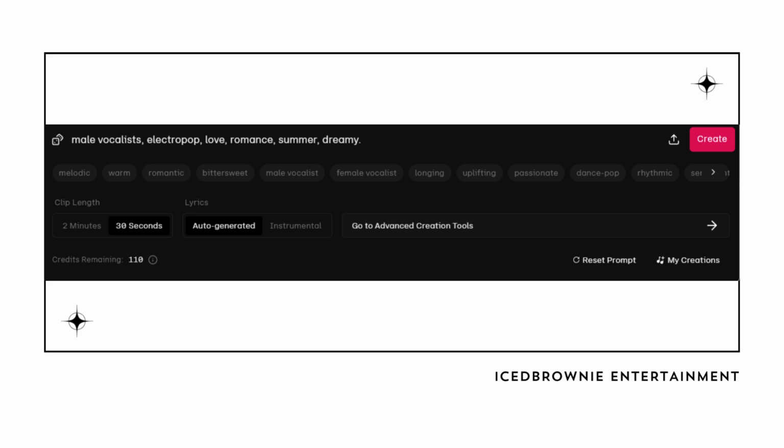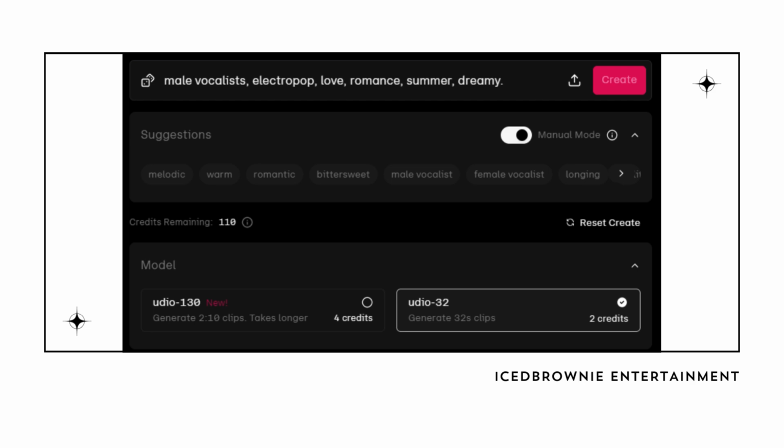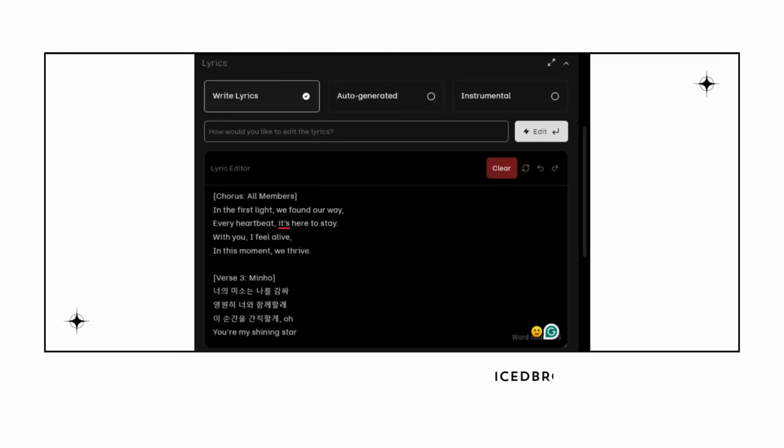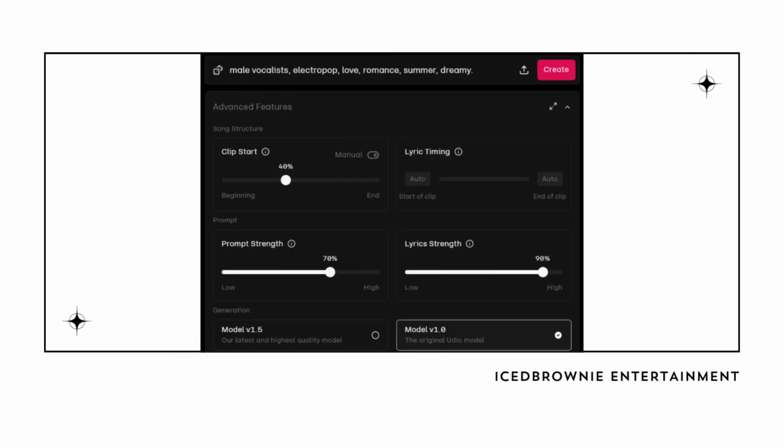Also, don't forget to include the gender of your artist in the prompt to avoid any mismatches. Before you hit create, make sure to go into the advanced creation tools and tick the manual mode section unless you don't mind Udio rewriting your prompt. This gives you more control over the final sound. Once that's done, scroll down and click Write Lyrics. Udio will guide you on how long your first snippet will be. For this, I usually paste in either the 3rd and 4th verses or the chorus of the song to start things off. Next, open the advanced features.